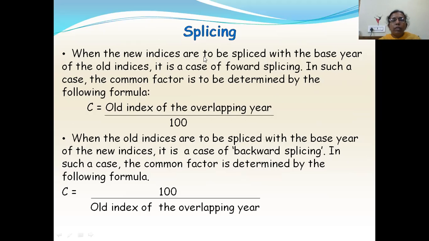When the new indices are to be spliced with the base year of the old indices, which is forward splicing, the common factor is determined by the formula C equals old index of the overlapping year divided by 100. When the old indices are to be spliced with the base year of the new indices, it is a case of backward splicing. In such a case, the common factor is determined by the formula C equals 100 divided by the old index of the overlapping year.